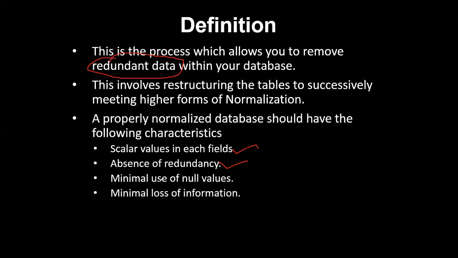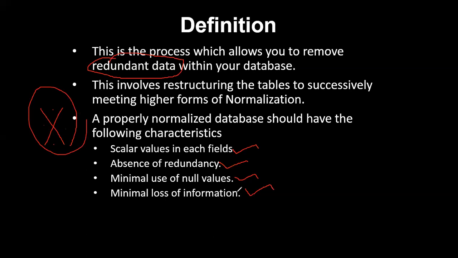And next is minimal use of null values. As I told you, when the particular column value is not there, we'll be using null values. We can minimize the use of it by using normalization. And next, in order to avoid the loss of data, we'll go with normalization. Clear? This is why we'll be using normalization. Normalization is completely a theoretical part, guys. So you'll be getting questions from it, and this is a very important concept in databases.